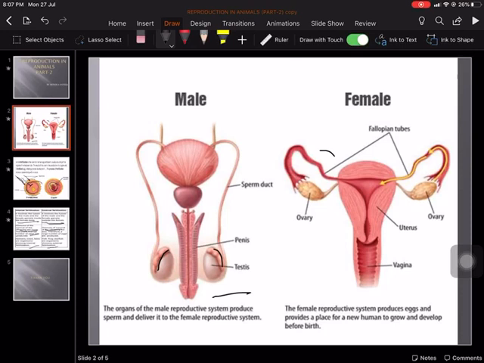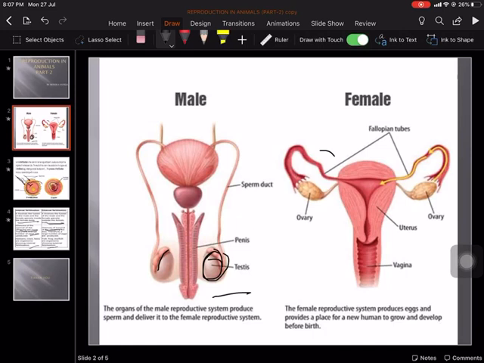Now we start with the testes. You know that in the testes the sperm is formed, which is the male gamete. The testis is the organ responsible for the formation of sperm, and it lies outside the body. It is hanging in the air, covered with a sac-like structure called the scrotal sac.